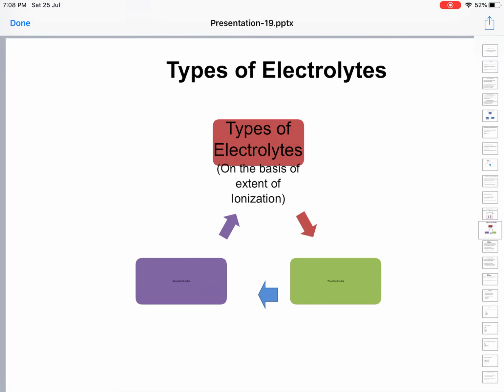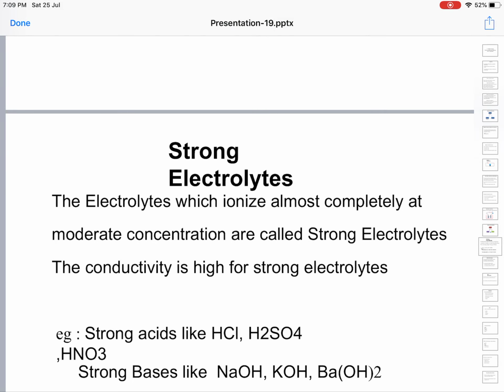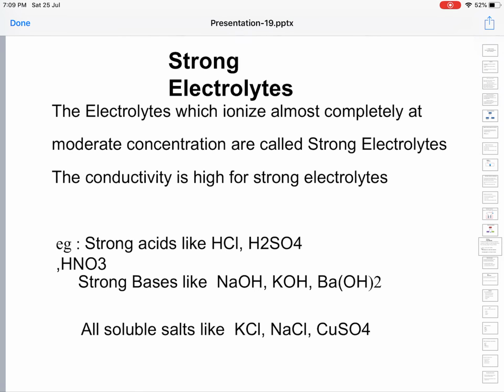These electrolytes can be divided into two types on the basis of extent of their dissociation and furnishing of ions: strong electrolytes and weak electrolytes. Strong electrolytes ionize almost completely, even at moderate concentrations, and furnish a large number of ions.